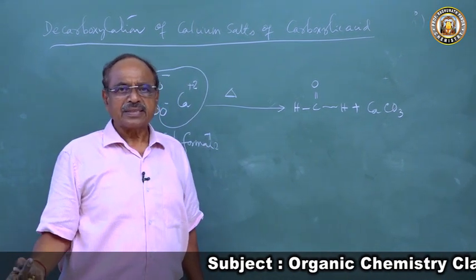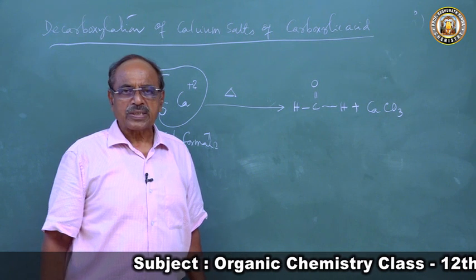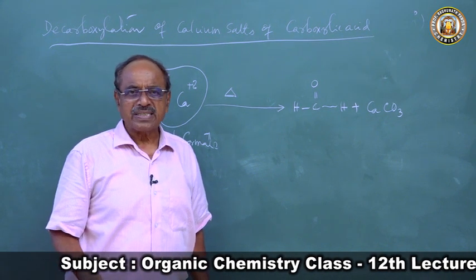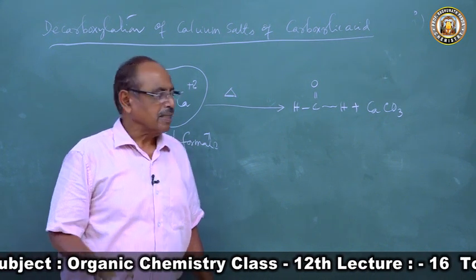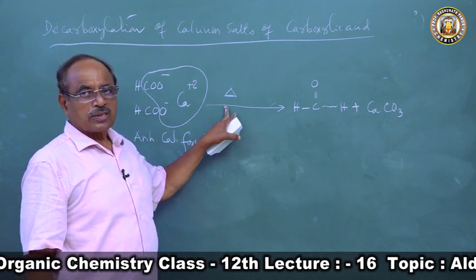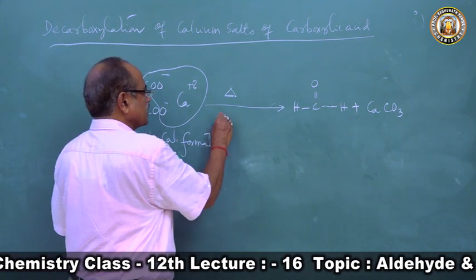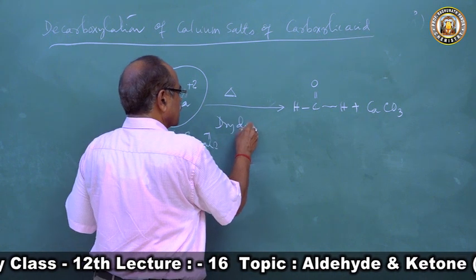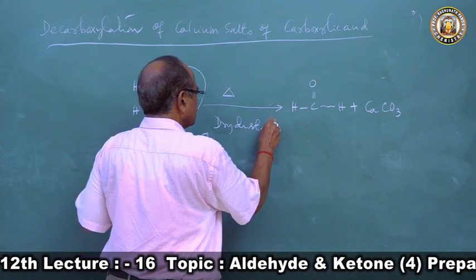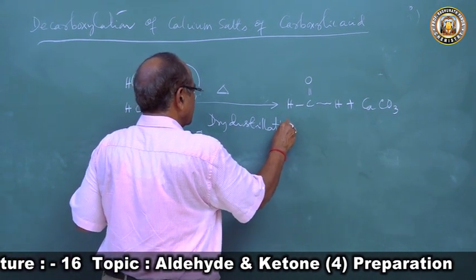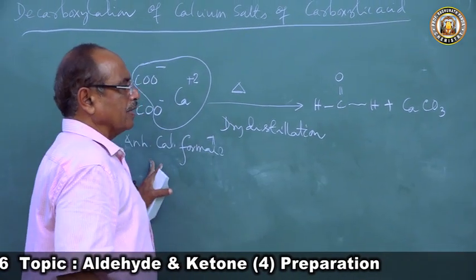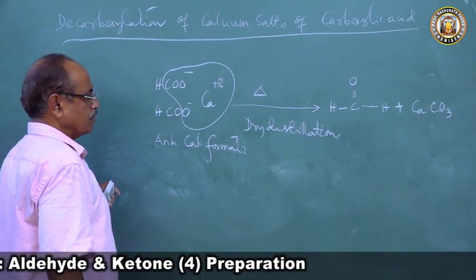We take formic acid, treat it with calcium hydroxide, that will form calcium formate. The calcium formate on strong heating undergoes dry distillation. So this method is called dry distillation. In dry state it is heated, so we get formaldehyde and calcium carbonate.